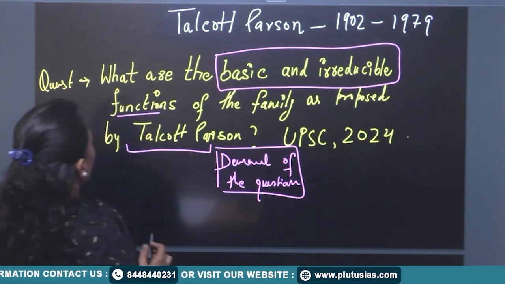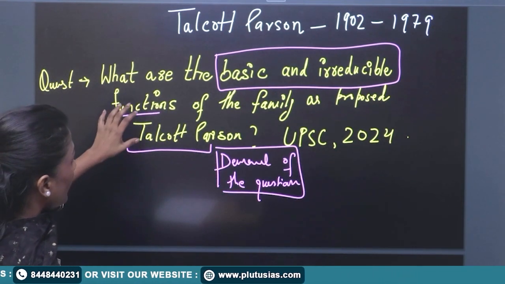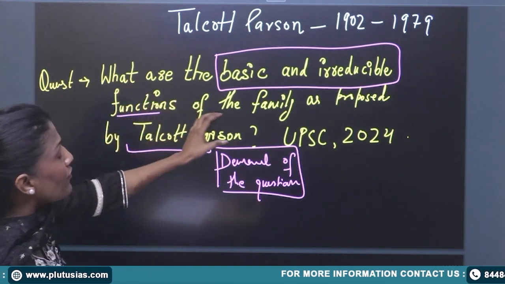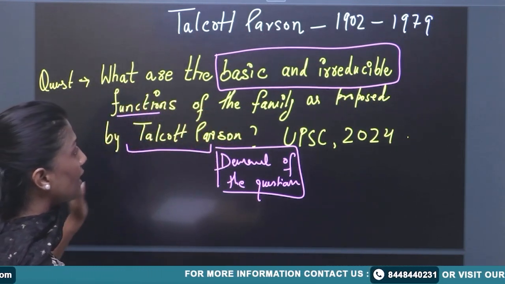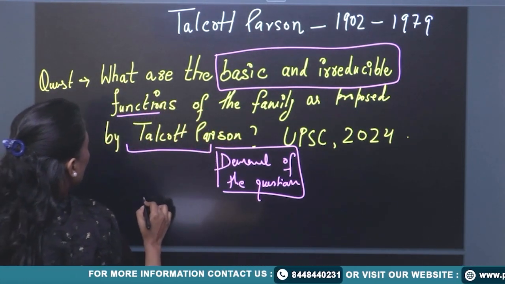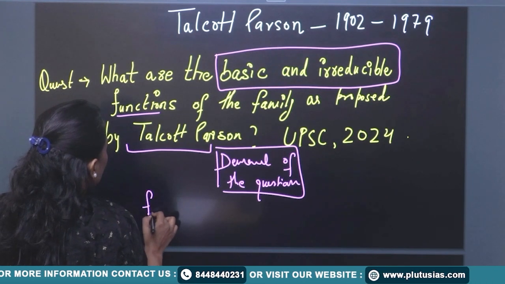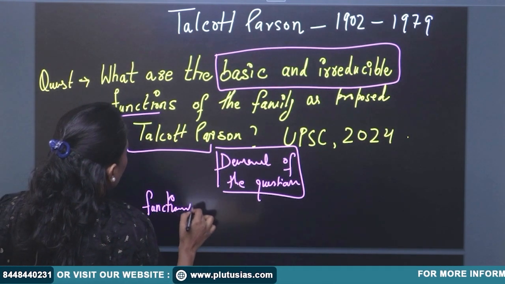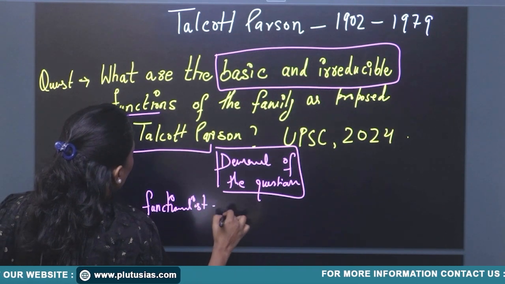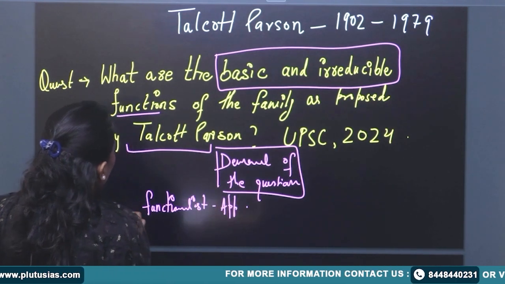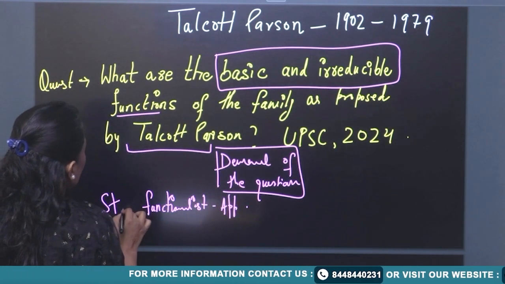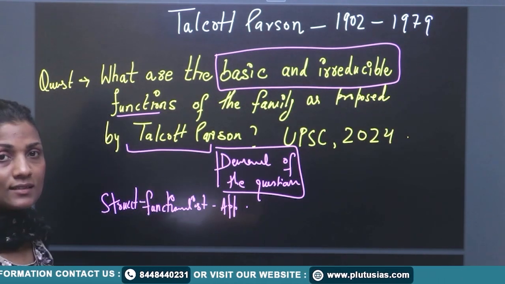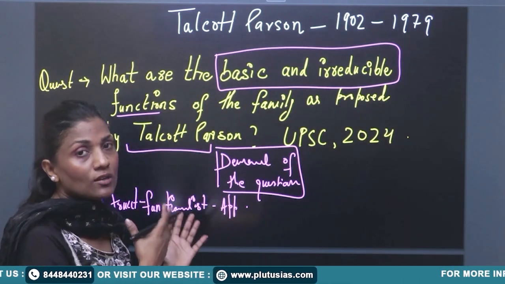So here you can say that it is asking the functions of the family as proposed by Talcott Parsons. You need to understand the key term: it is the functionalist approach, often known as structural functionalism, because Talcott Parsons is considered a structural functionalist.